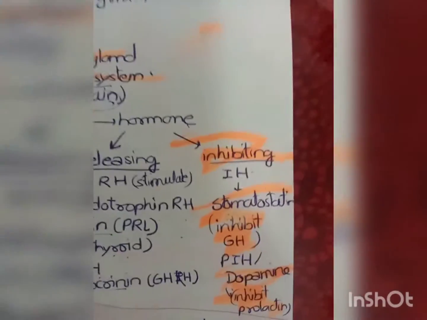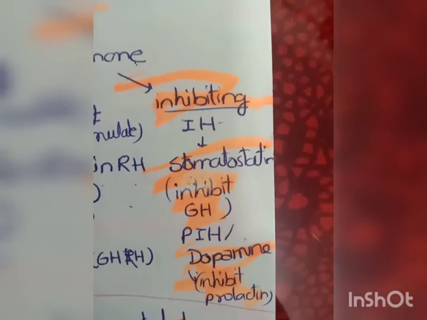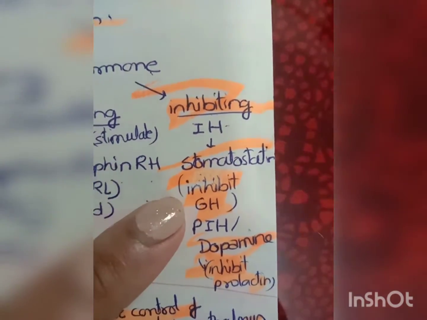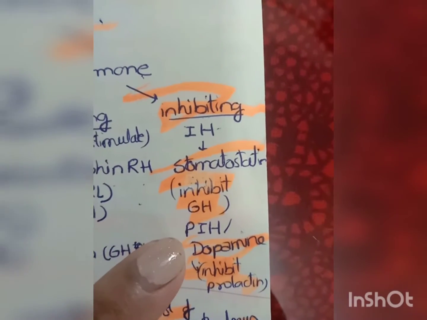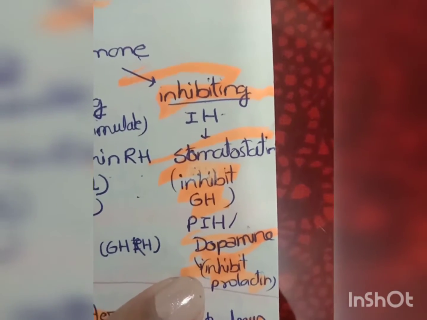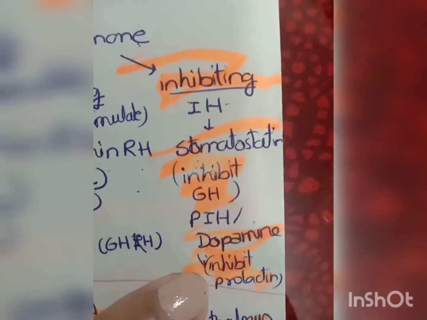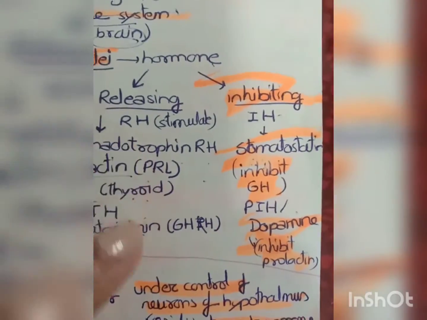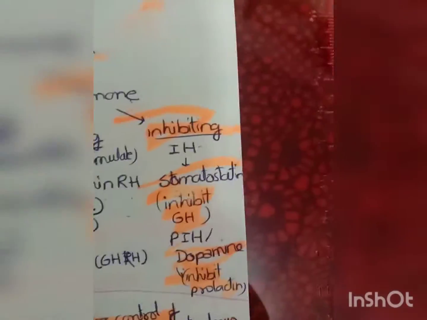Now let us study about the inhibiting hormones. The first is somatostatin. This hormone inhibits the growth hormone. Okay. Next is dopamine. That is, it inhibits the prolactin. Means the inhibiting hormones, they inhibit these releasing hormones or the other hormones.